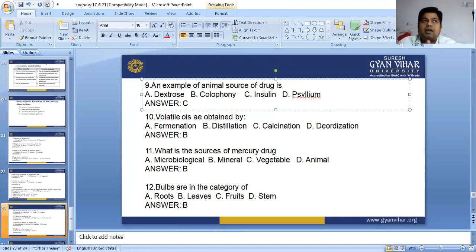Examples of primary metabolites are sugar, lipid, and fat. In secondary metabolites we have seen alkaloids, glycosides, and other compounds like tannins, resins, and gums. Primary metabolites are never poisonous, and secondary metabolites may be poisonous. So this is the complete introduction, along with their biosynthesis and how they are obtained from the cyclic acid pathway and the amino acid pathway.